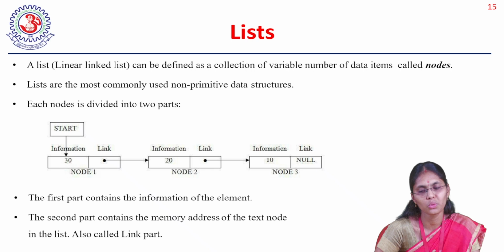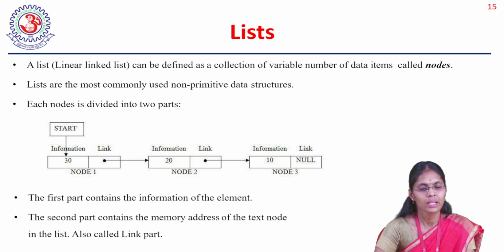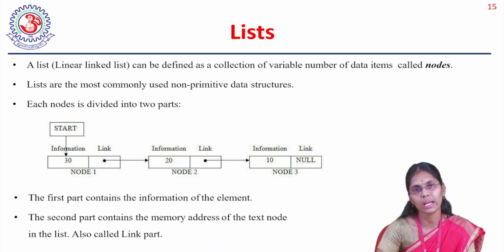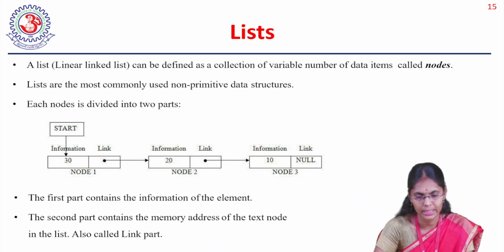So first, let us discuss the list. A list is also called a linked list. A linked list is nothing but a linear data structure. Why is it a linear data structure? Because the list elements can be accessed one after another. That's why it is called a linear data structure. It can be defined as a collection of a variable number of data items together.